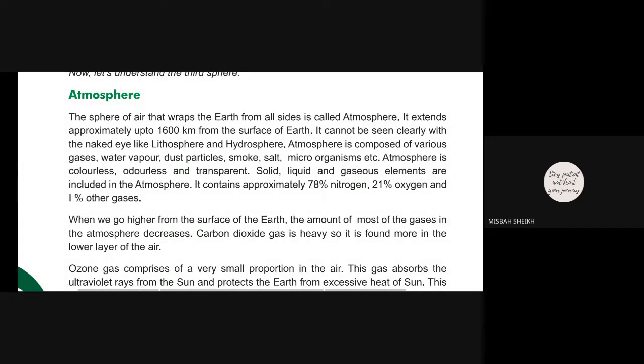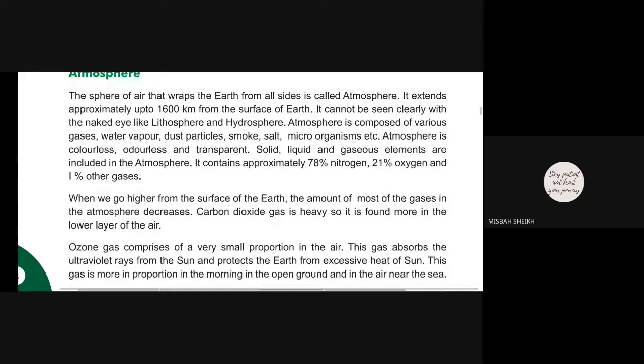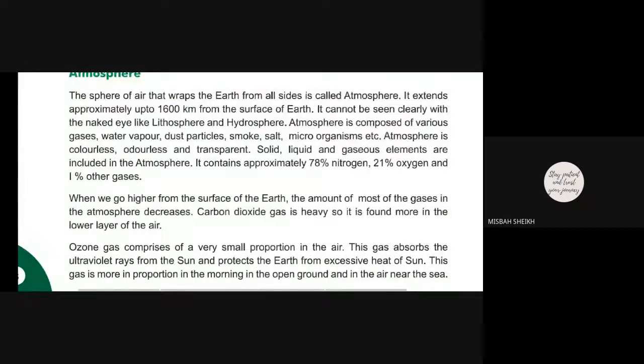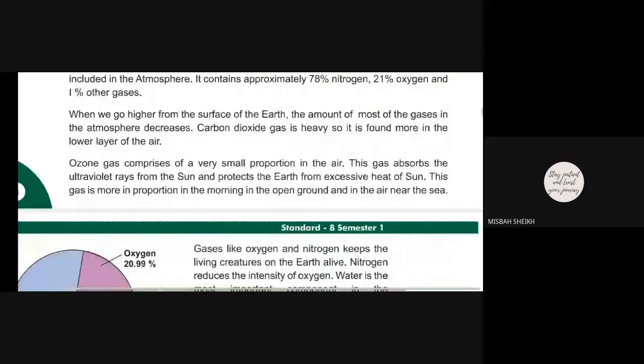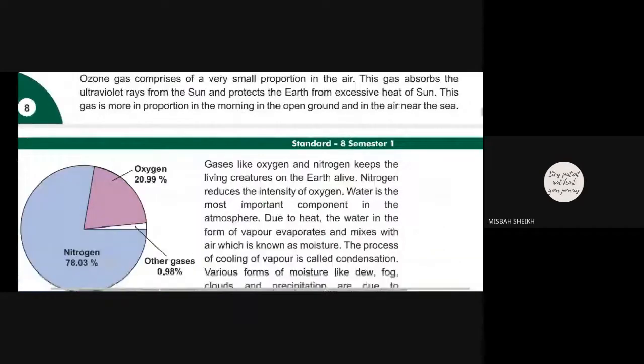Now, what are the characteristics of the atmosphere? It is colorless, odorless and transparent. Which type of elements are included in the atmosphere? Solid, liquid and gaseous. Mostly it contains how much nitrogen? 78 percent nitrogen, 21 percent oxygen and 1 percent other gases.